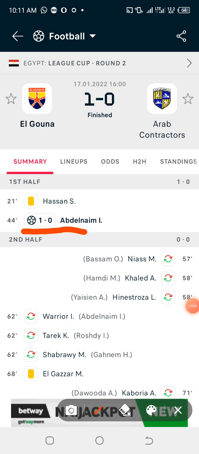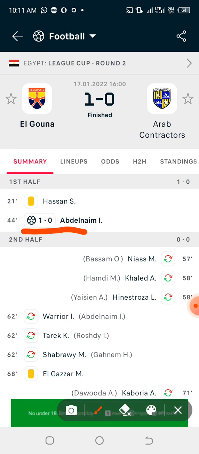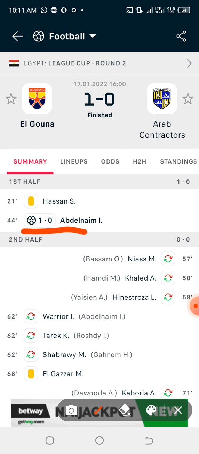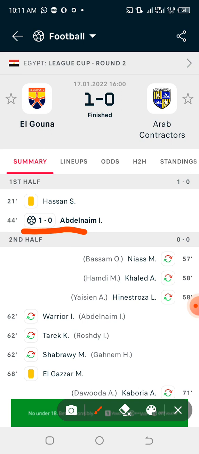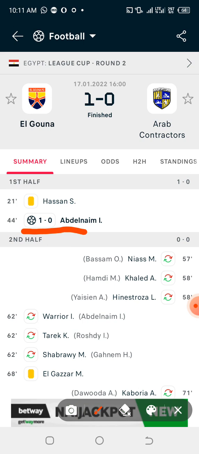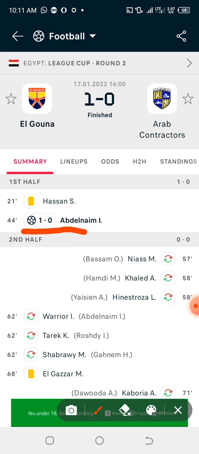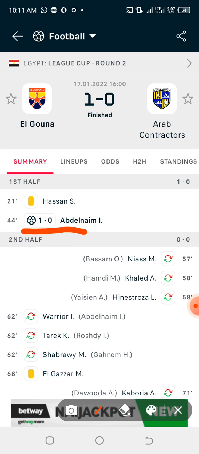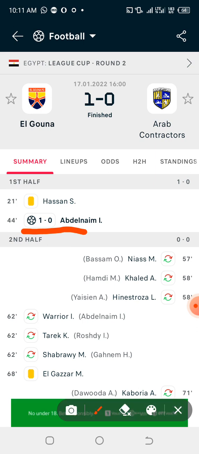Now, checking the last 5 games of the home team and the last 5 games of the away team, we can see that they had 100% first 10-minute straight draw. And also on their previous meetings in the last 5 games, we can see 100% 10-minute straight draw.